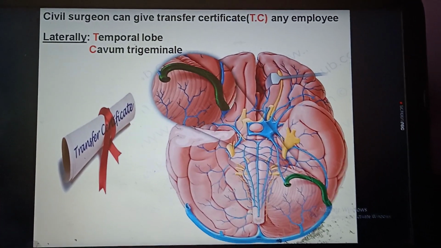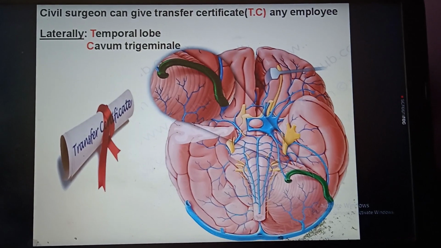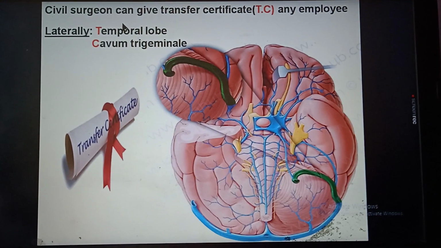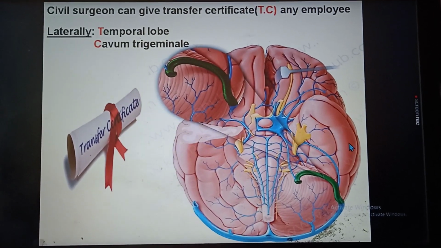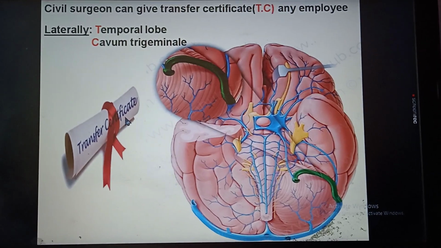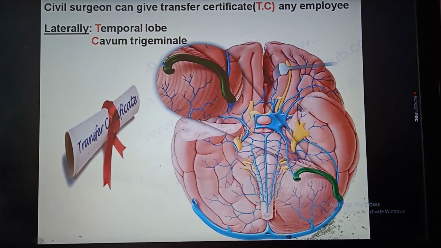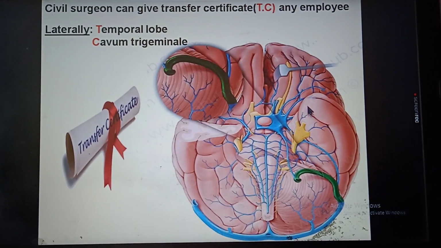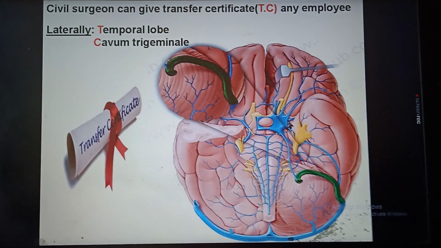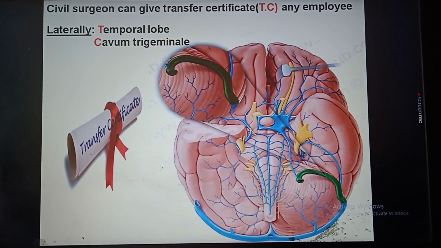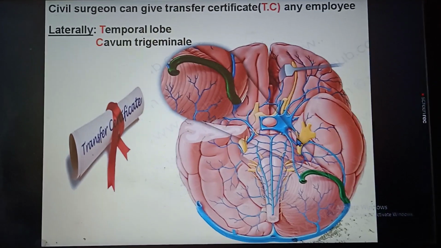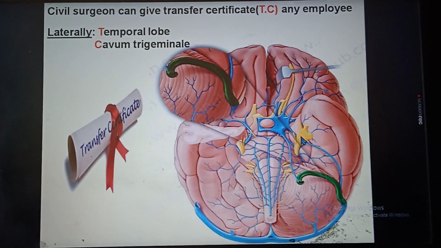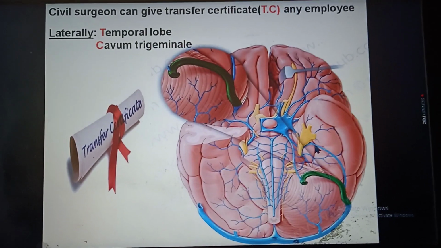A civil surgeon can give a transfer certificate to any employee who will not work. So laterally, the door of exit, that means on the lateral aspect. So transfer certificate, TC, lateral to the cavernous sinus. These are the cavernous sinus. Lateral to it is the temporal lobe, and cavum trigeminale is a cavity or fossa in the dura mater which lodges the trigeminal ganglion. This in yellow color is the trigeminal ganglion, which lies within the cavum trigeminale.